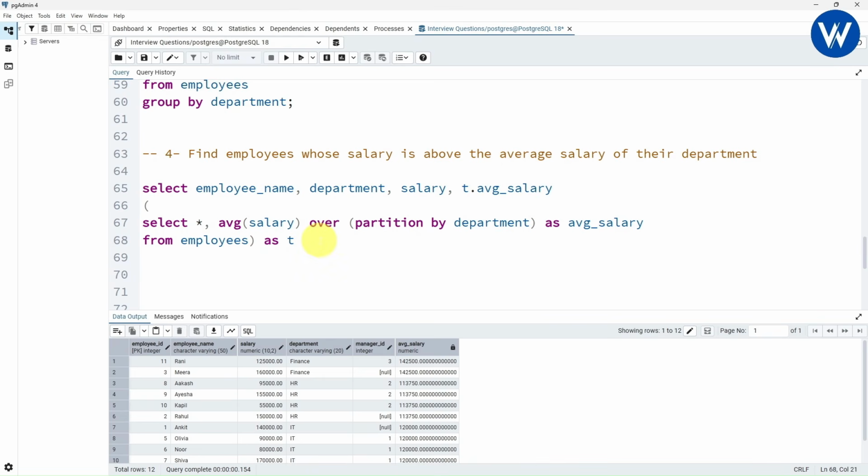Now we need to give the condition, right? The condition is where salary is greater than avg_salary. Perfect. You just need to understand the logic. Now let's execute the query.